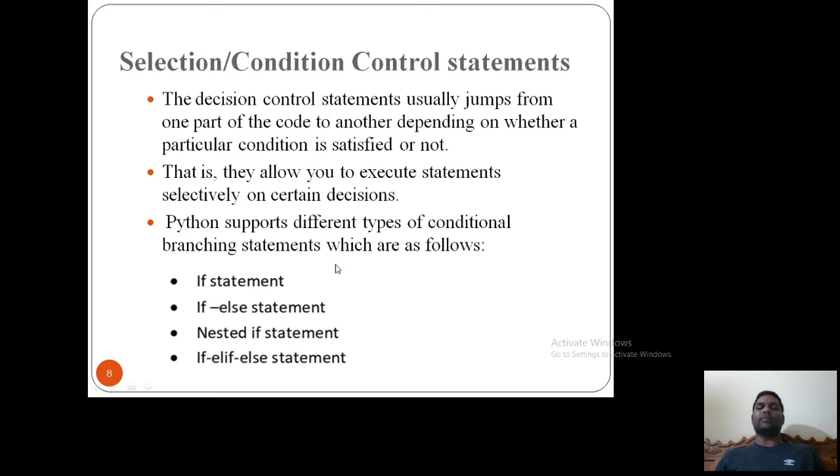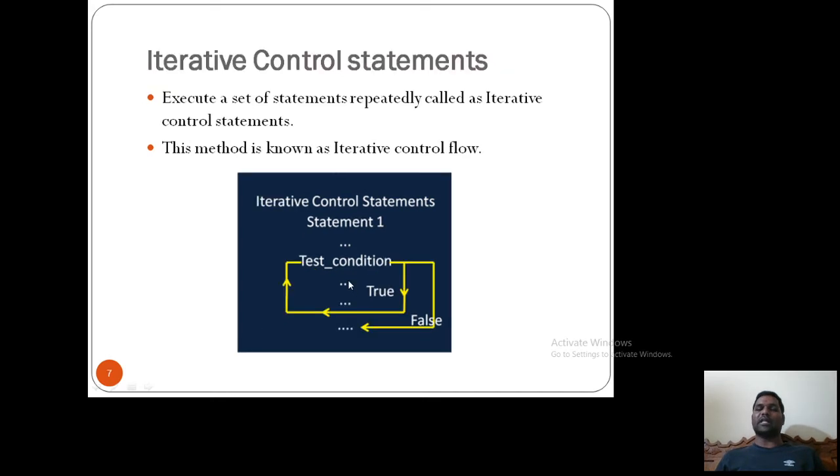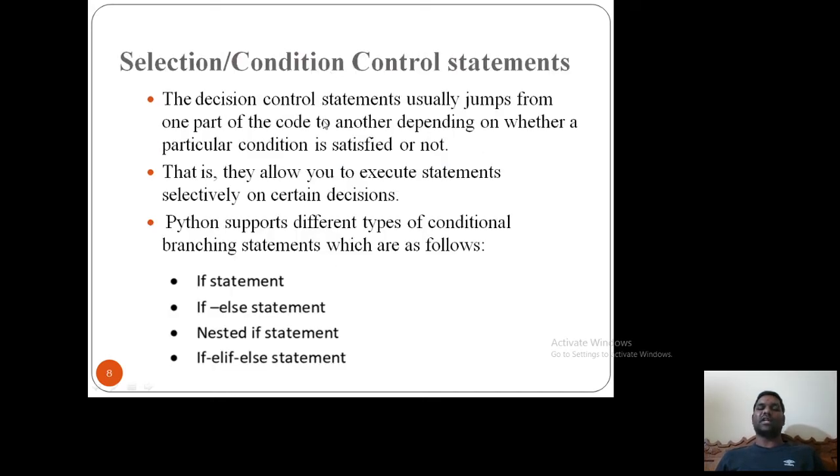The decision control statement usually jumps from one part of the code to another depending on whether a particular condition is satisfied or not. As I said earlier, if the condition is satisfied, then it will go to the true block. If the condition is not satisfied, then it will go to the false block. So it will jump from one block to another based on the condition. That's the meaning of the first statement.